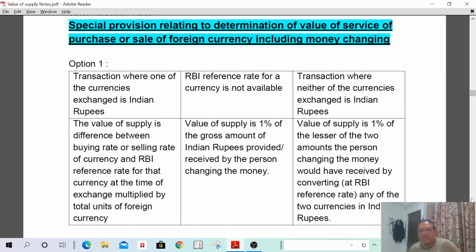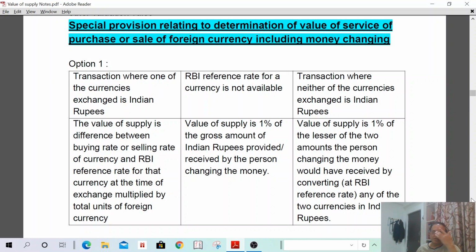I can repeat it again. Transaction where one of the currencies is INR, then the value of supply shall be the difference between the buying or selling rate and the RBI reference rate multiplied by the foreign currency units. Where the RBI reference rate is not available, the value of supply shall be 1% of the gross amount charged in Indian rupees. That is the value of supply.